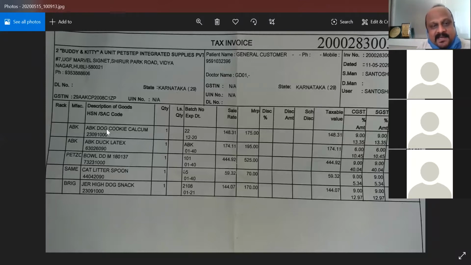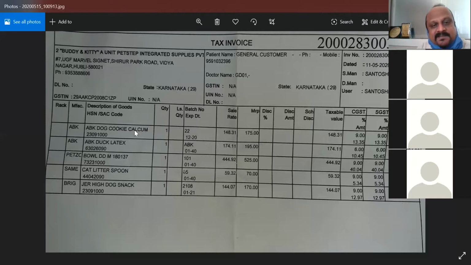For example, we have something called the HSN or SAC code. For every item that this shop is selling, they have an HSN number. For example, for a dog calcium cookie they have given the number 23091000. This number represents the HSN number.